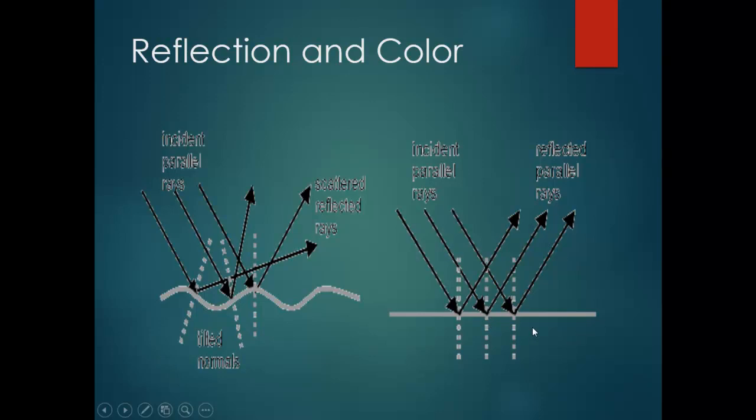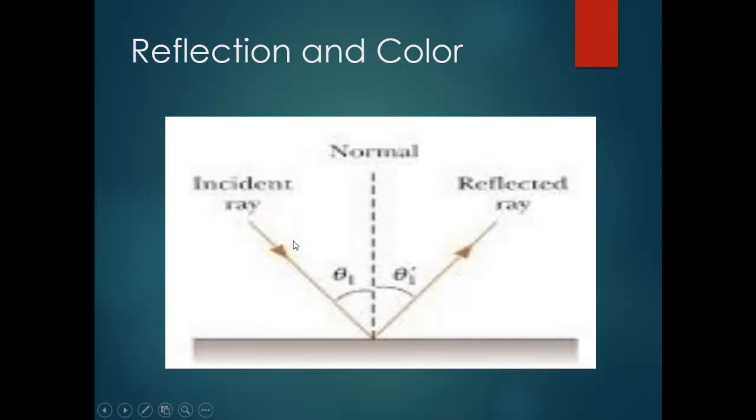This is a smooth surface, but in a rough surface, the incidence light ray and the reflected ray are not equal. Here you see the incidence ray, the normal, and the perpendicular line, theta i, theta r, theta reflected. Both of them are equal in a smooth surface.